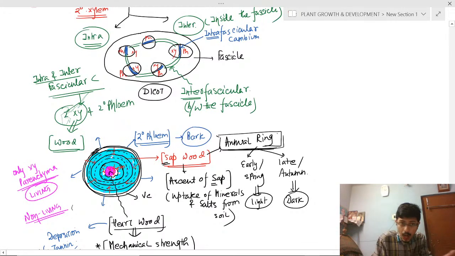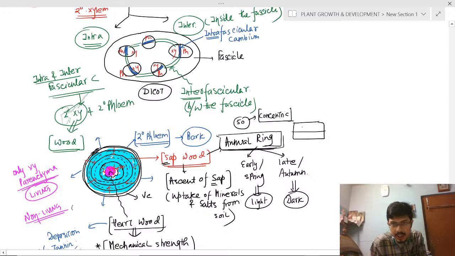So from how many rings are formed, we can estimate the age of the plant. So if there are 50 concentric rings, what will be the age of the plant? Near about 50 years.